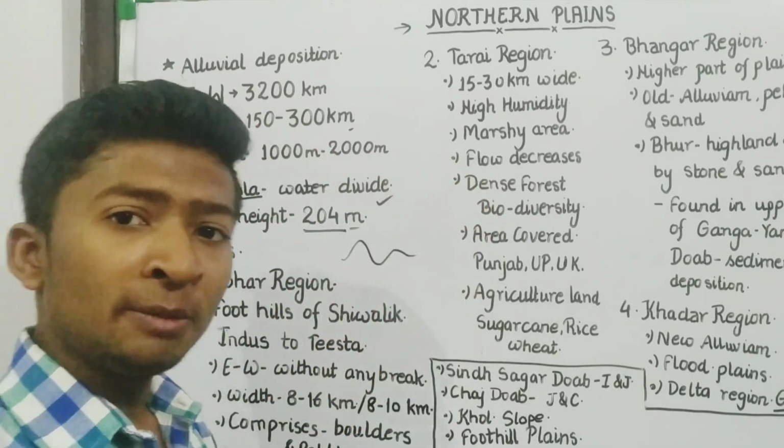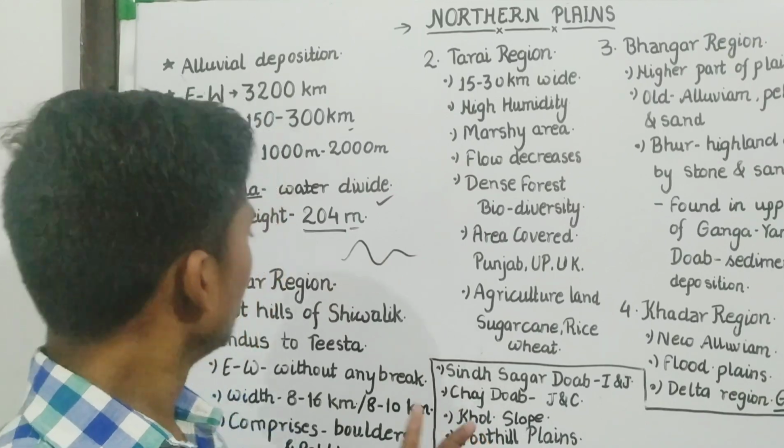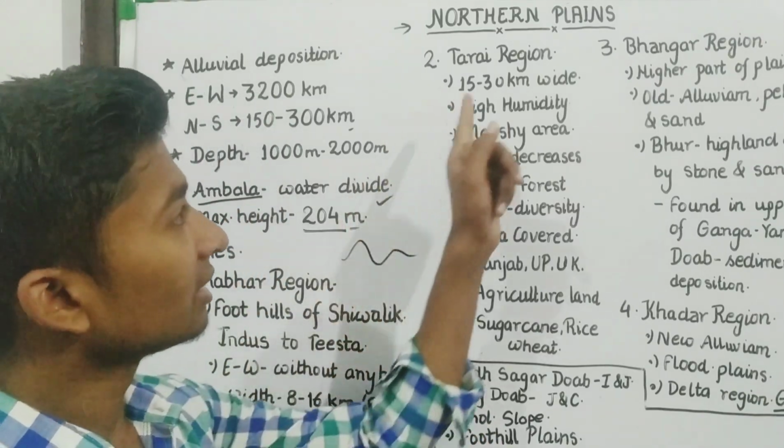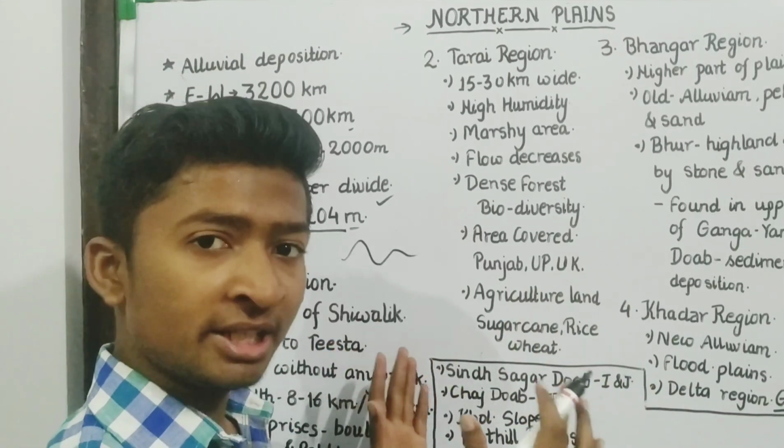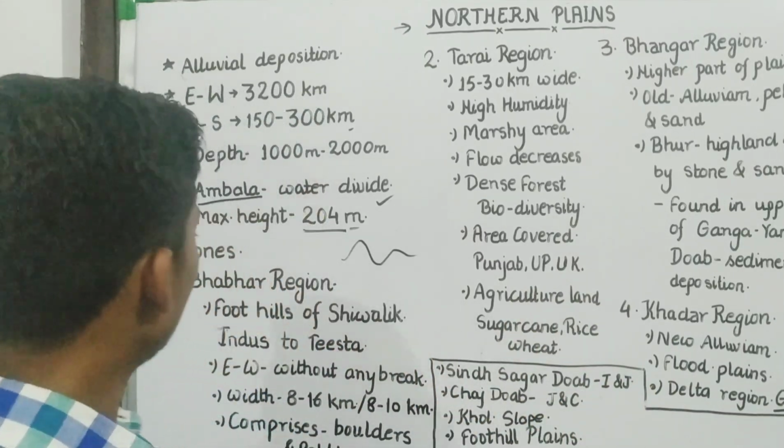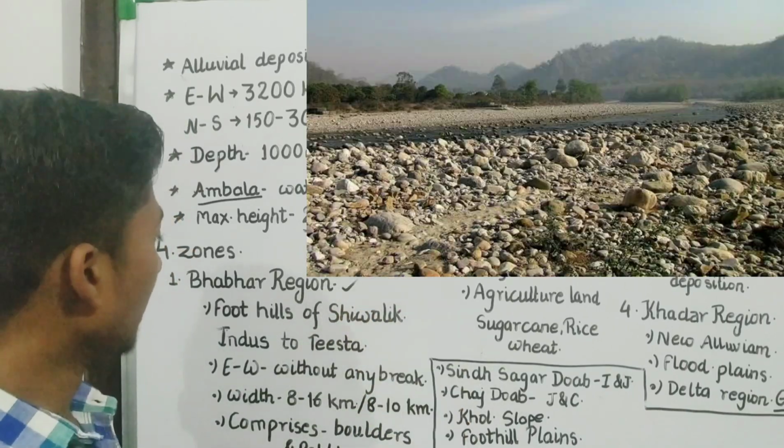We can divide northern plains into four major zones. They are Bhabar, Tarai, Bhangar, and Khadar. Now we will discuss these regions one by one. Let us start from the Bhabar region.